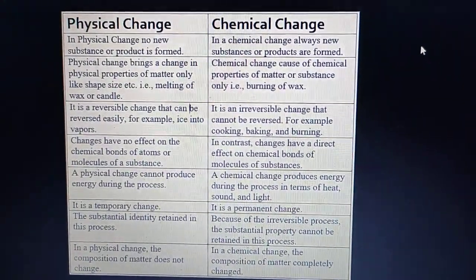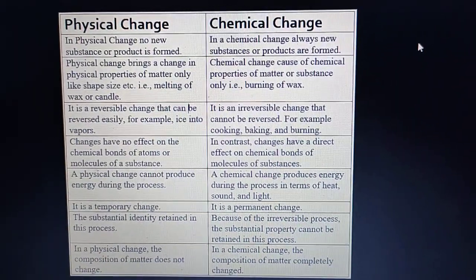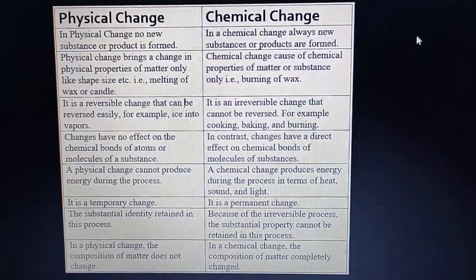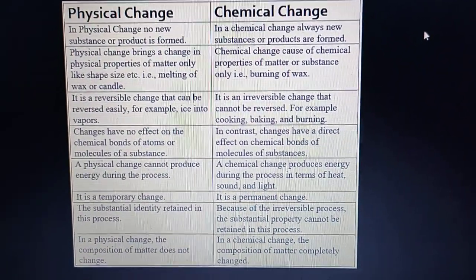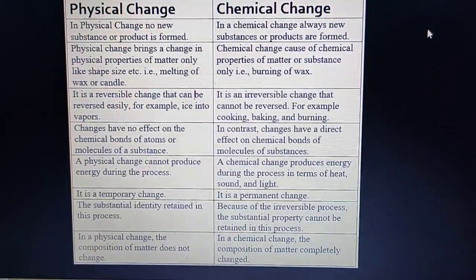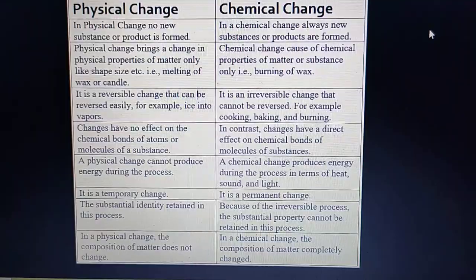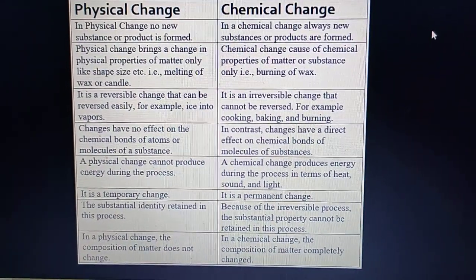A physical change does not cause a substance to become a fundamentally different substance, but a chemical change causes a substance to change into something chemically new. For example, if I'm making a juice, you need several fruits to blend.